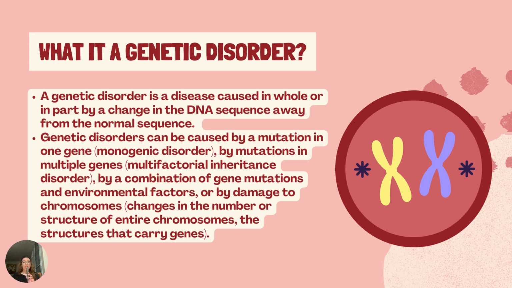When a genetic disorder is inherited from one or both parents, it is classified as a hereditary disease. Some disorders are caused by a mutation on the X chromosome and have X-linked recessive inheritance, which will be defined further in the presentation, and we're going to see why it's called X-linked inheritance. Very few disorders are inherited on the Y chromosome or mitochondrial DNA, and this is due to their size.